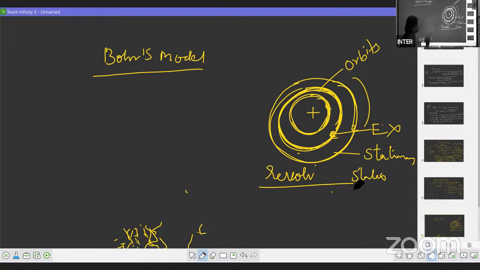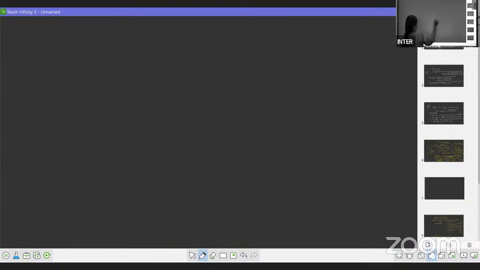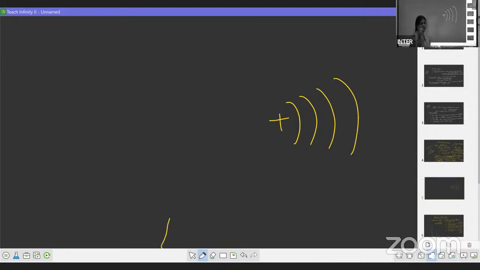The next point comes to the energy of the electron. As long as an electron revolves in a particular orbit, there is no change in the energy of the electron. Now, when the energy of the electron changes, assume that one electron is in the first orbit.